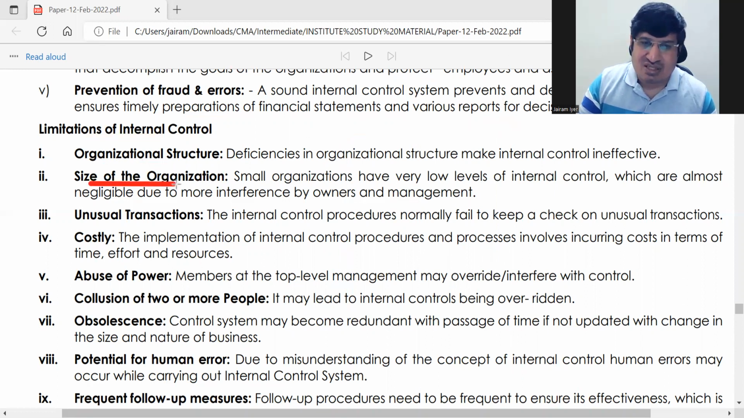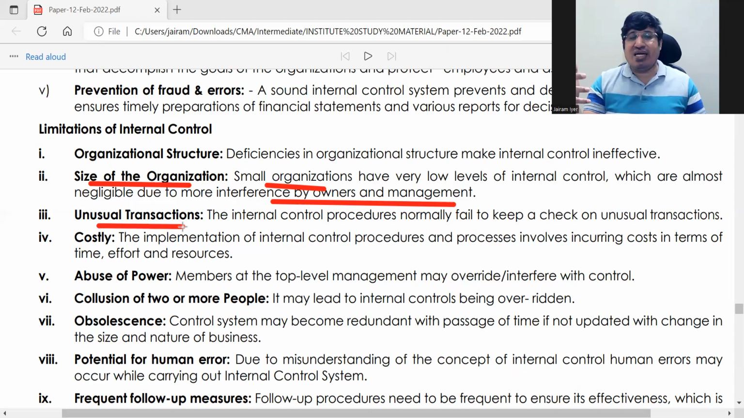Okay. Size of the organization. Now for small organizations, you will not have good internal control because for every transaction, everything, you will have interference from the owners or the management. Unusual transactions, because the controls are designed for transactions known.